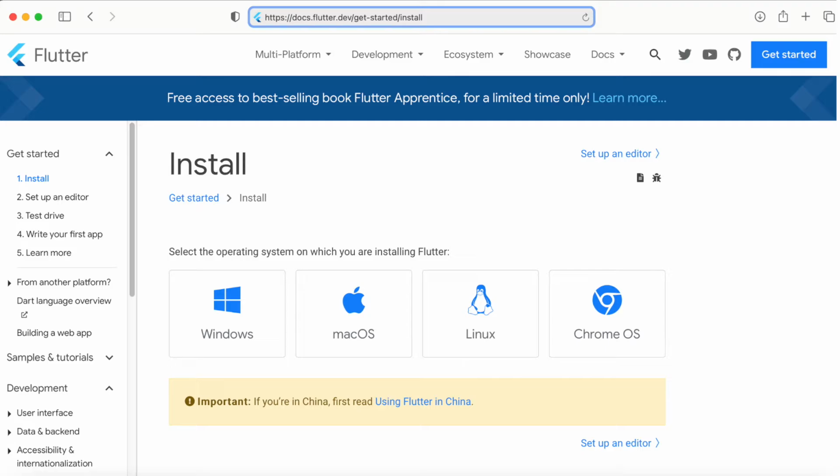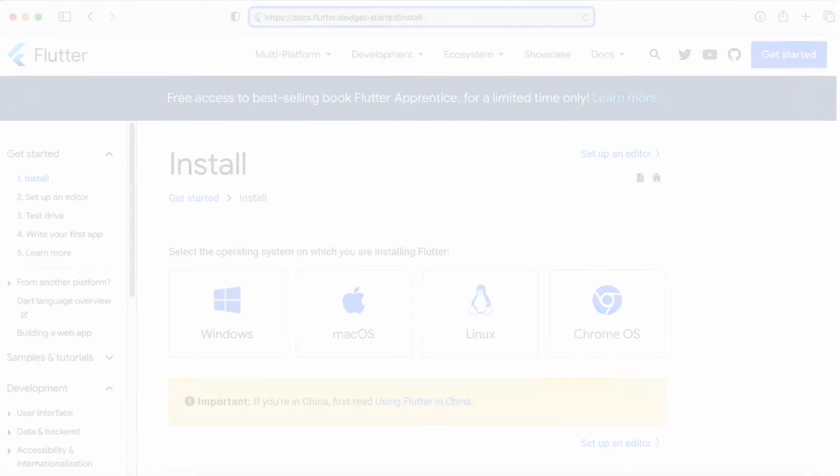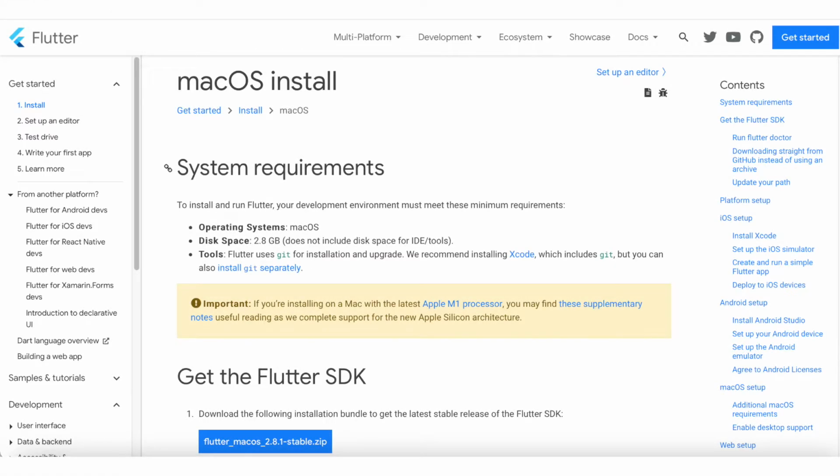I am having a Mac machine right now, so that's why I am selecting Mac OS first. When you select Mac OS, then on the next screen, you would be able to see this blue button through which you can download the Flutter SDK. There is one more option to download the Flutter SDK, that is via GitHub. When you scroll this page to the bottom, you would be able to see that option also. So for now, we are using this first button to download the Flutter SDK. Click on this button and download the Flutter SDK.